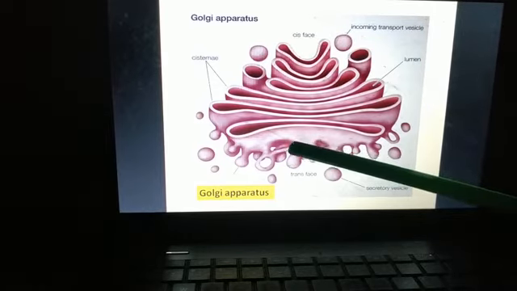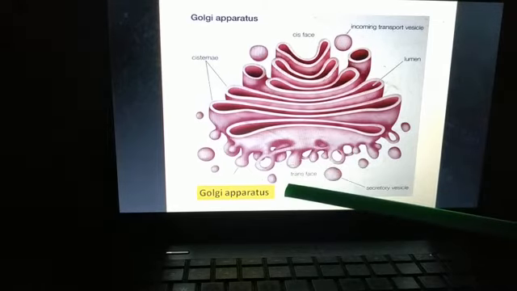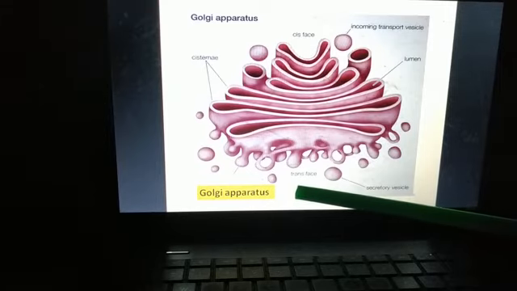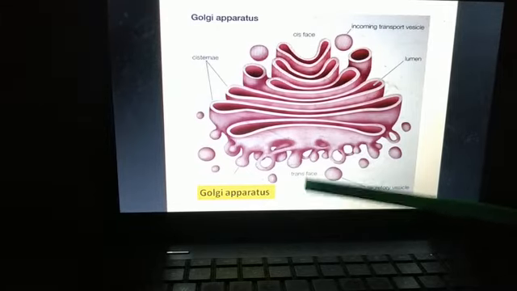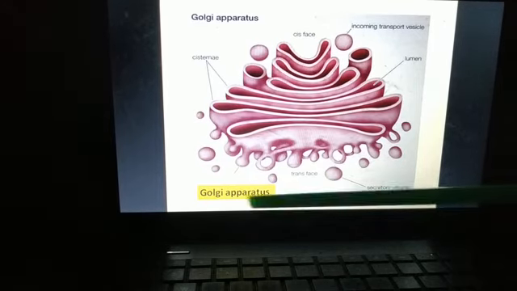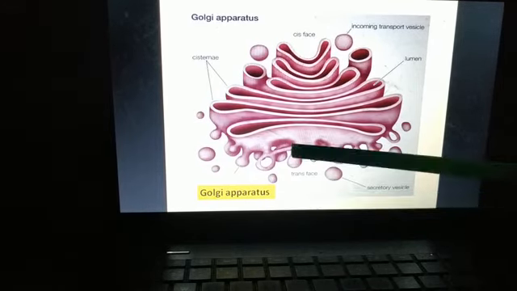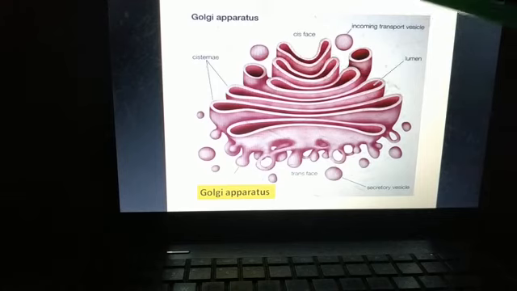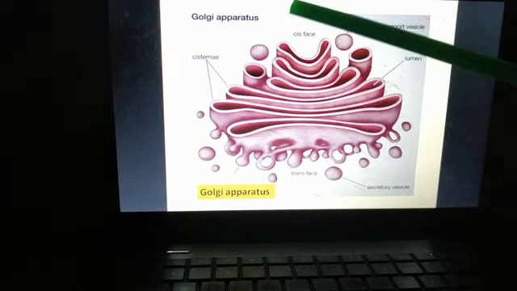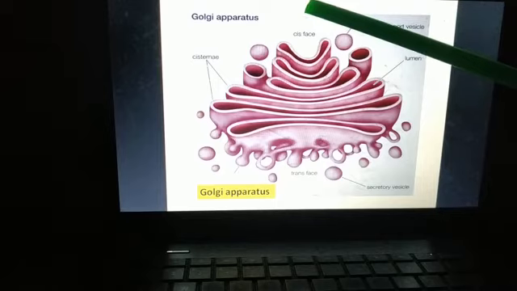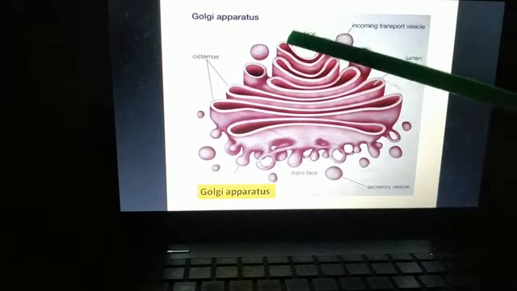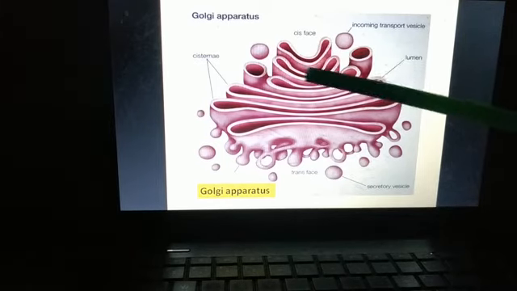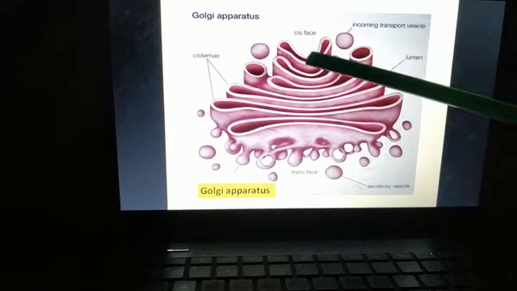And the other part which is facing the plasma membrane, this is concave side, and these are known as trans phase. So here the plasma membrane will be present, right? This is a cell, suppose. This is our plasma membrane, suppose. So this trans phase will face towards the plasma membrane, and the Golgi will be facing towards the nucleus. So nucleus, then endoplasmic reticulum, then next to that we will have Golgi. So this cis phase will face towards the nucleus.